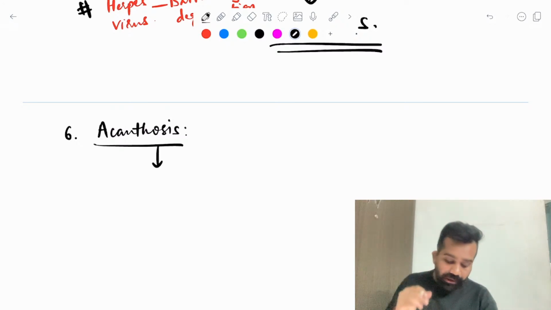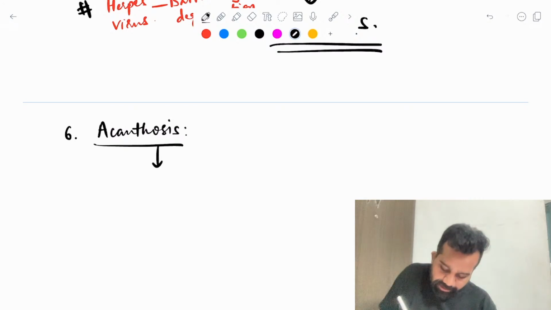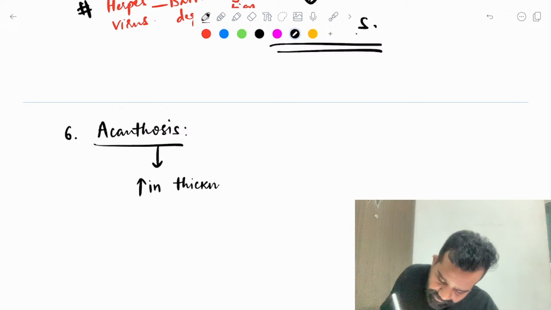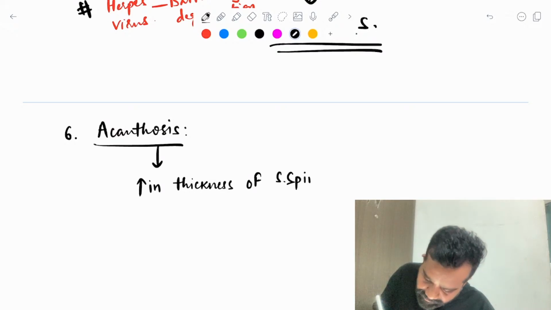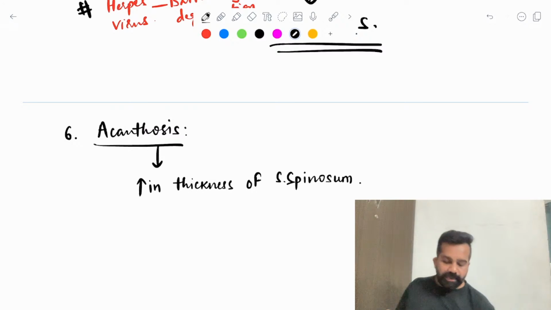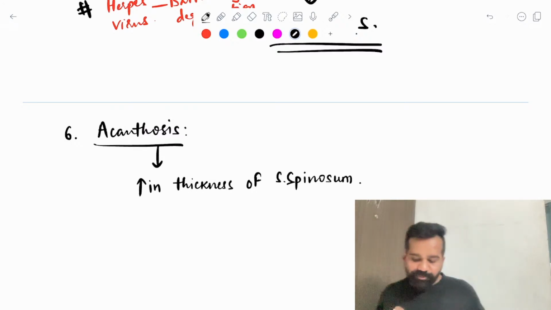But if I tell you acanthosis, what will be happening? Increase in the thickness of which layer? Stratum spinosum. Increase in the thickness of the stratum spinosum.